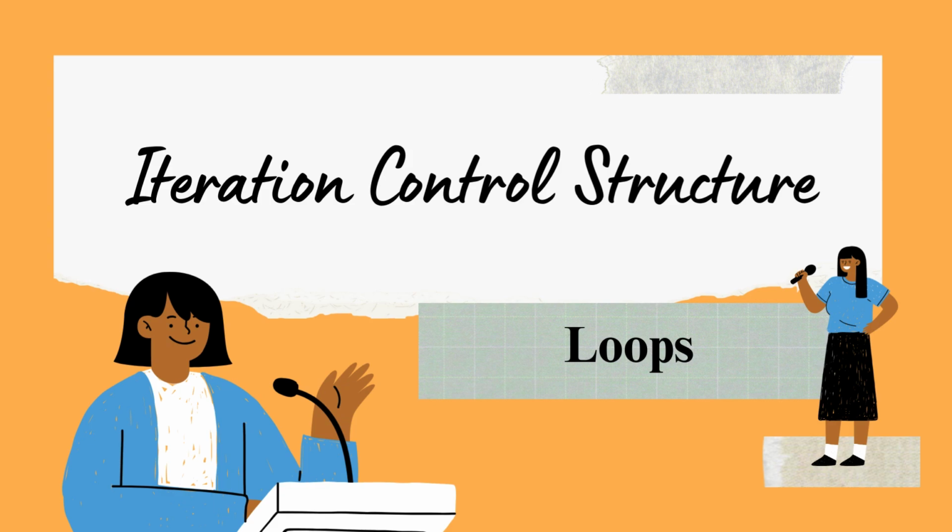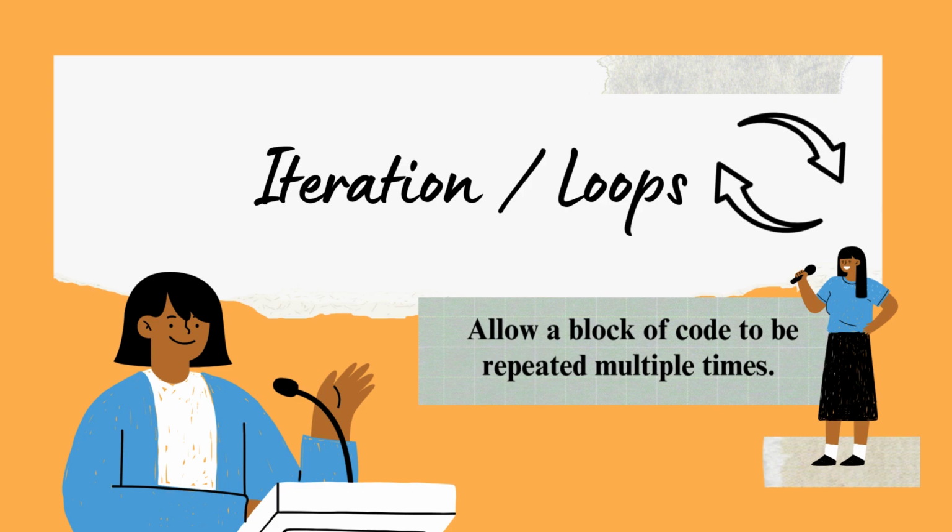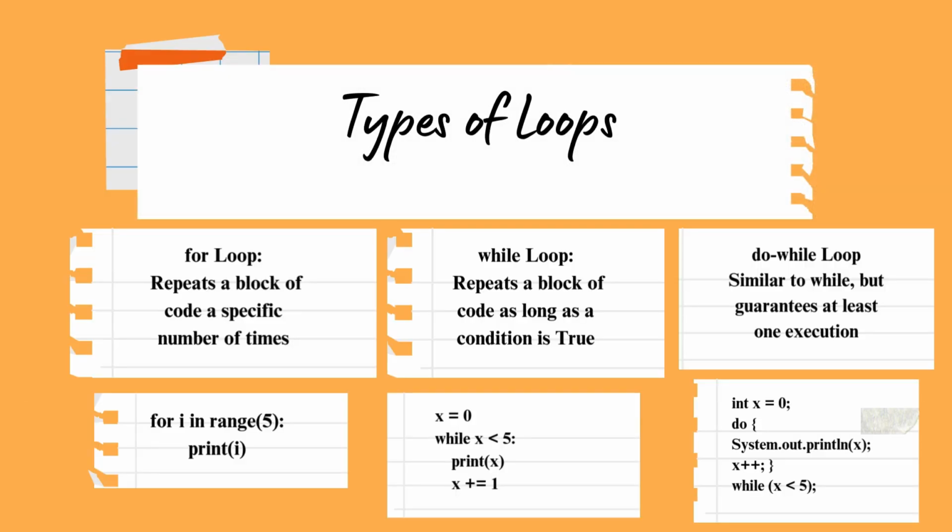Well, the final control structure is iteration control structure or loops. Well, iteration control structures or looping allows a block of code to repeat itself multiple times. There are three types of loops. There are for loop, while loop, and do while loop.